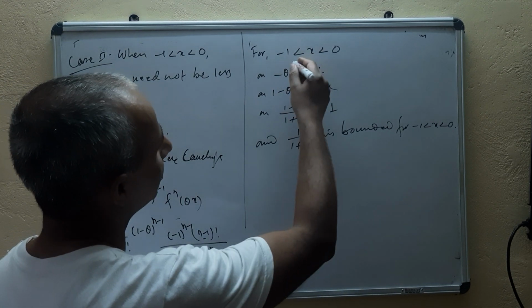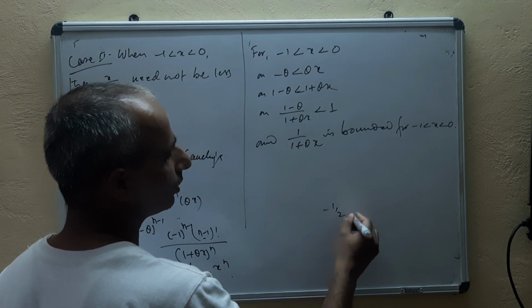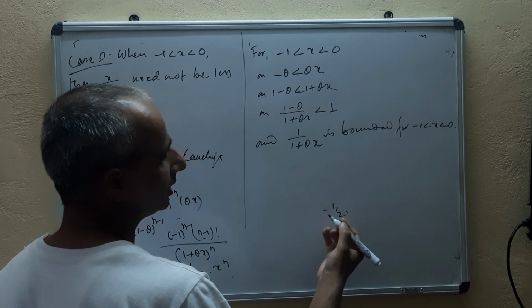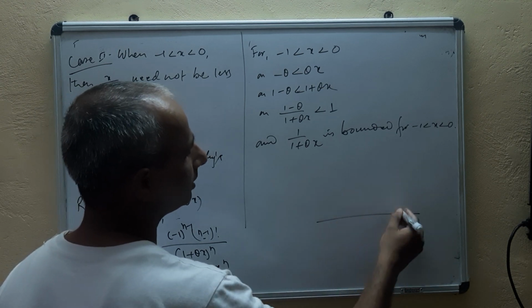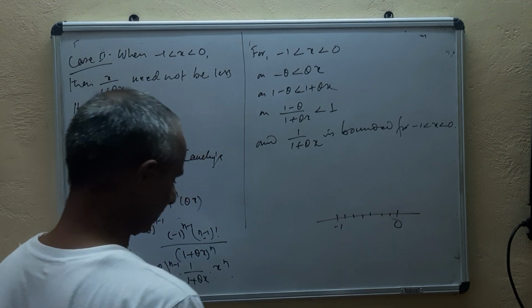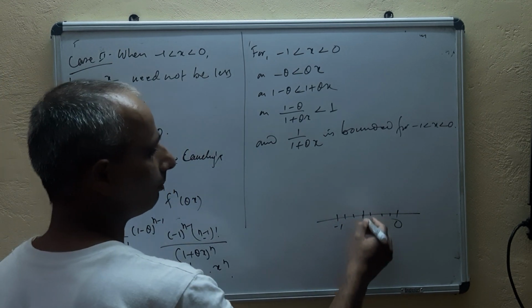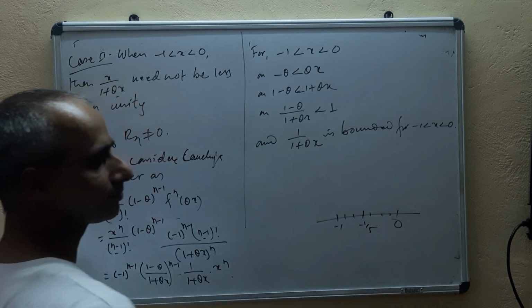For example, between minus 1 and 0, what can be the value? Minus 1 by 2, let's say, or you can take any value between 0 and minus 1 and you can test. Suppose if I take minus 1 by 5, let's say.